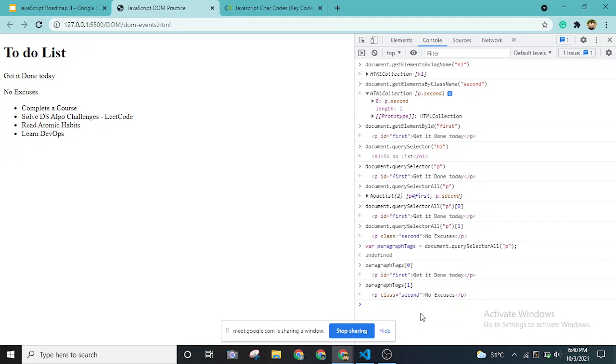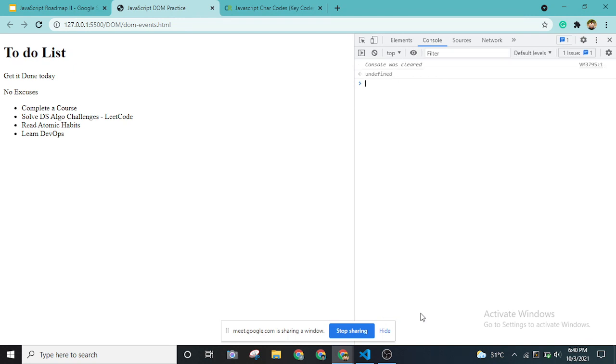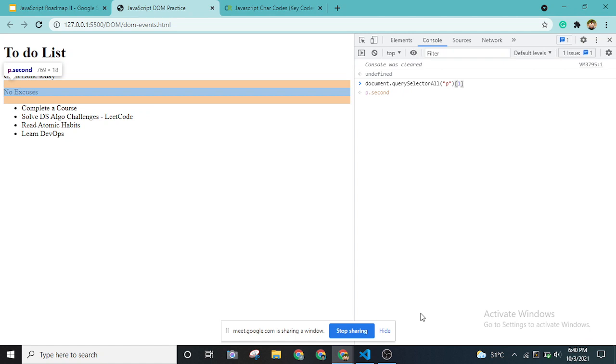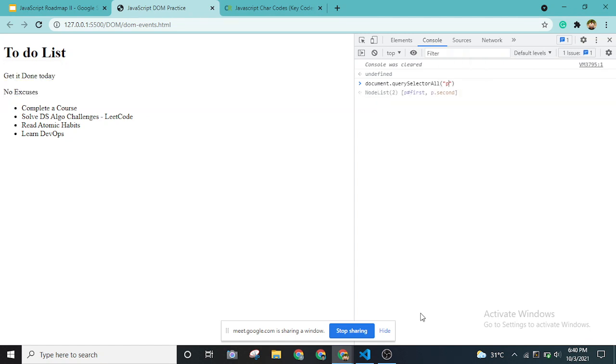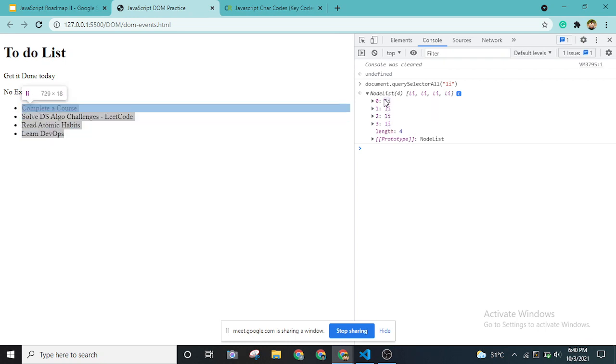Cool. Now let's try to use this for another one as well. Let's use querySelectorAll and say we want to get all of the list elements that we have over here. As you can see, we have 4 list elements. If we try to access those, we'll get the list of 4 elements. As you can see, it is highlighted in blue.